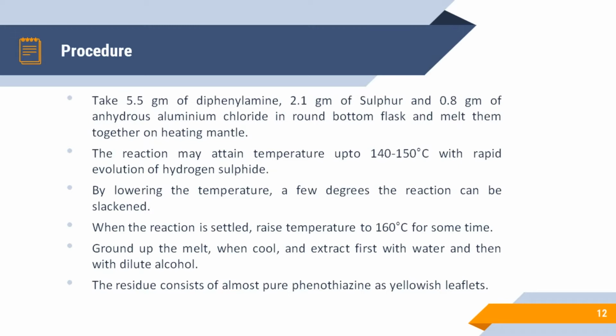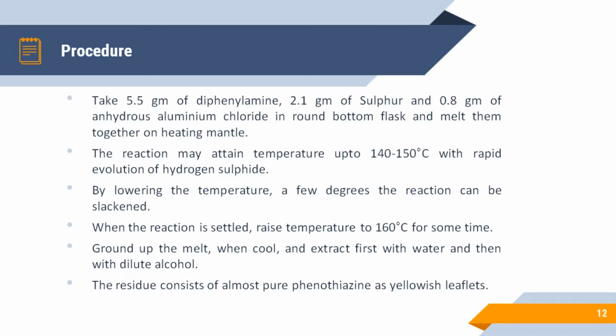When we start heating, the reaction may attain a temperature of up to 140 to 150 degrees Celsius. You can see the temperature is going to rise suddenly, and along with it we will see the evolution of hydrogen sulfide gas. The evolution of hydrogen sulfide gas can be checked with the use of lead acetate paper. It will turn brown black when it comes in contact with hydrogen sulfide.